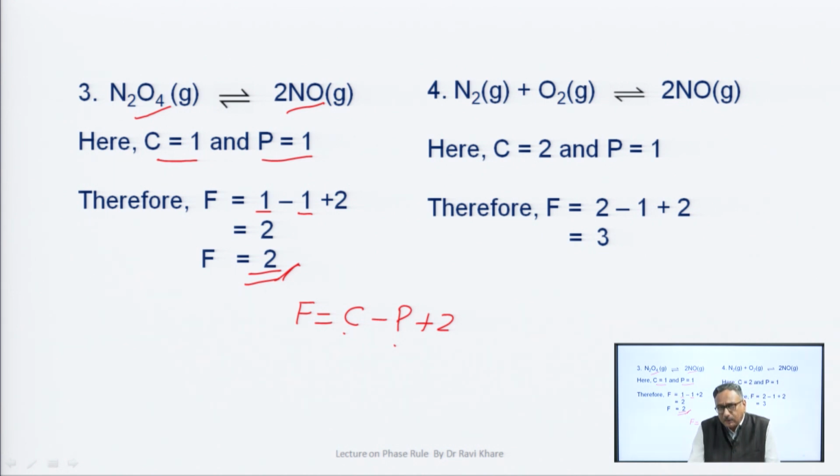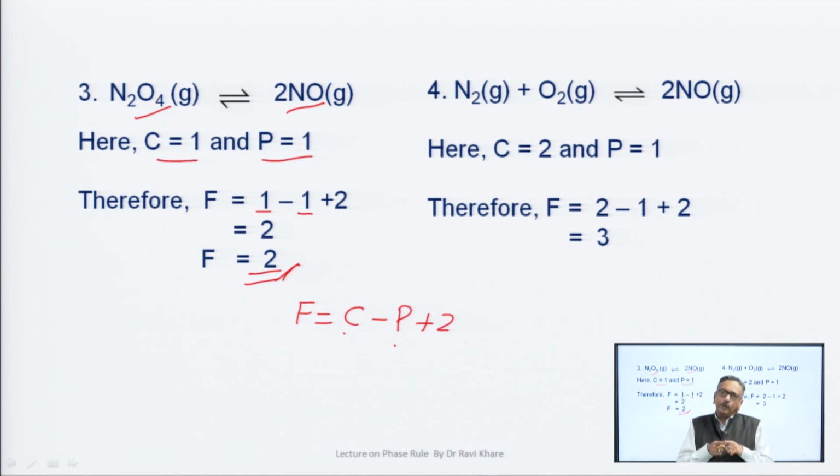Now, first you have to calculate the number of components. Here N2 plus O2 is equal to twice NO. There are 3 species: N2, O2 and NO. Apply the concept of components. Here a similar equation is given as you have studied in the thermal dissociation of calcium carbonate. N2 plus O2 is equal to twice NO. So, we can represent N2 as twice NO minus O2.